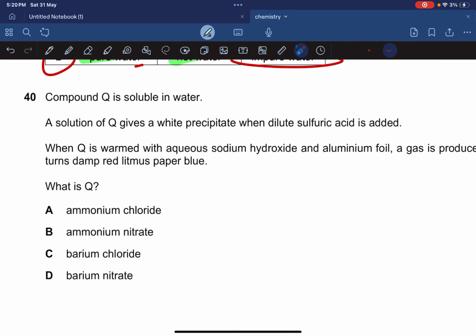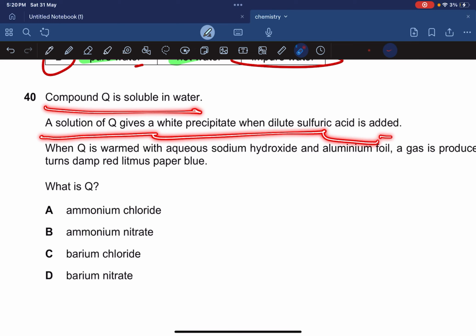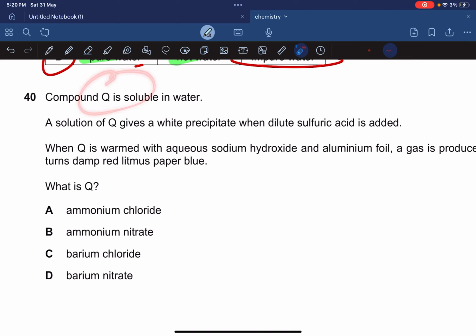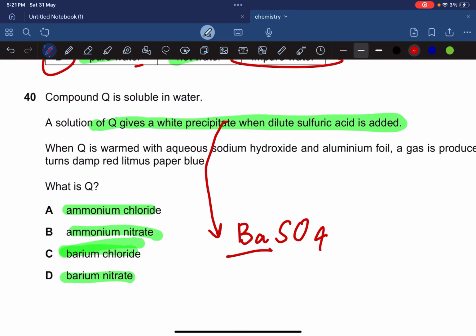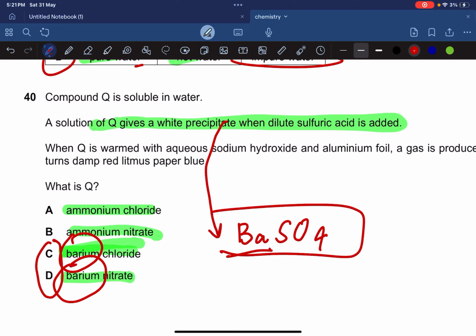Last question, which says compound Q is soluble in water. A solution of Q gives a white precipitate when dilute sulfuric acid is added. Okay, it is soluble in water, so let's figure out the soluble ones. Barium chloride. All chlorides are soluble. Ammonium chloride soluble, ammonium nitrate soluble, this soluble, and this soluble. A solution of Q gives a white precipitate with dilute sulfuric acid. With dilute sulfuric acid, what's going to give you a white precipitate? Barium sulfate. So you need barium in this Q. So it can either be C or D, because both of them have barium, and barium sulfate is going to give me a white precipitate because all sulfates are soluble except for barium, lead, and calcium.